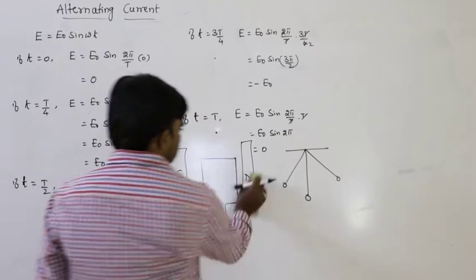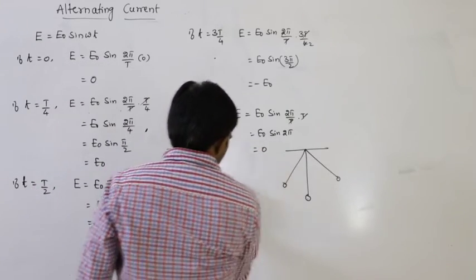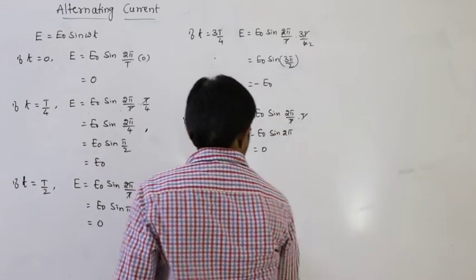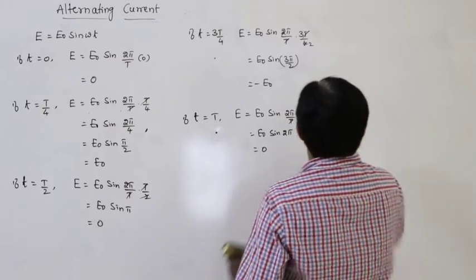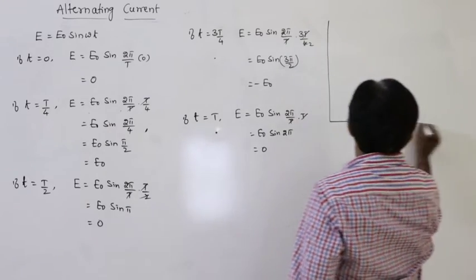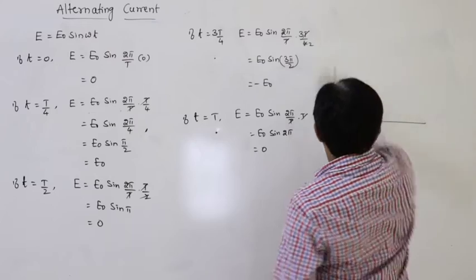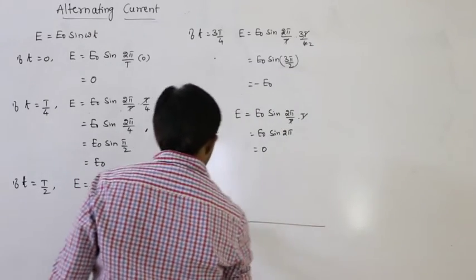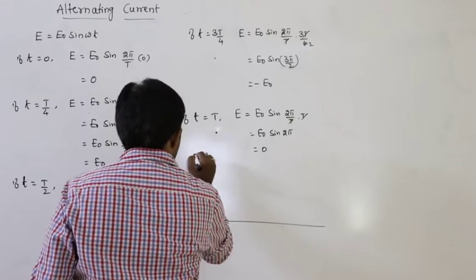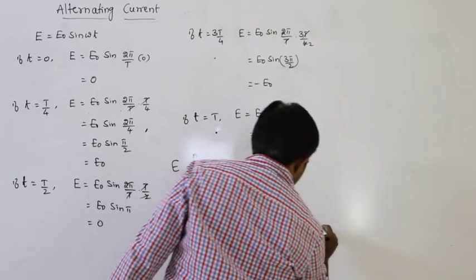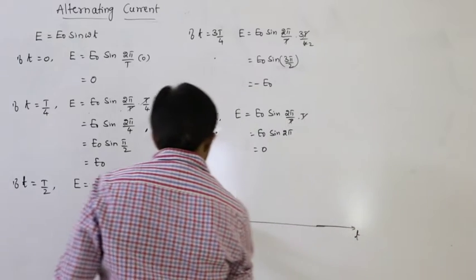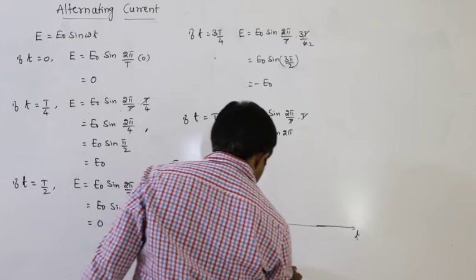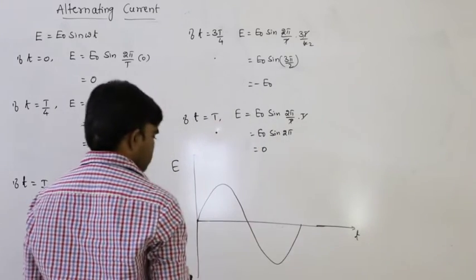If you draw the graph for this, what can we write? The shape of the graph is like this. Let us draw here. This is EMF and this is the time, small t. At time t equals 0, next T by 4, next like this. This is the shape of the graph.